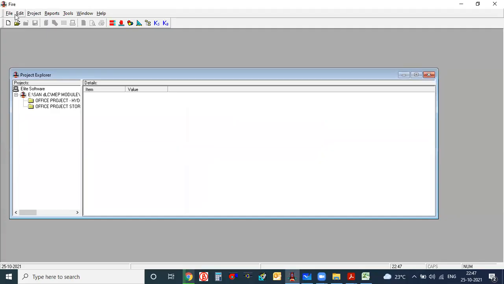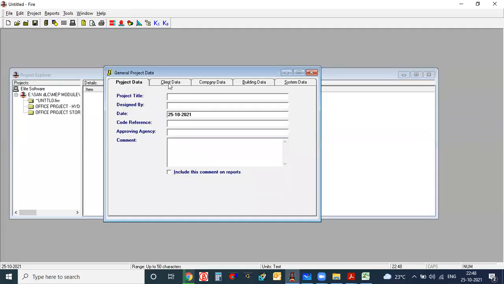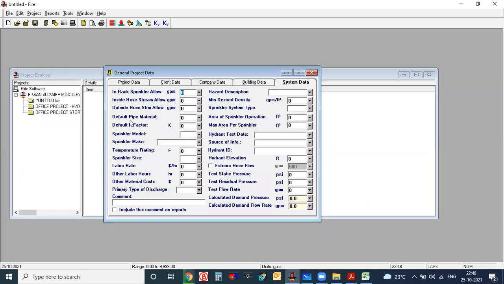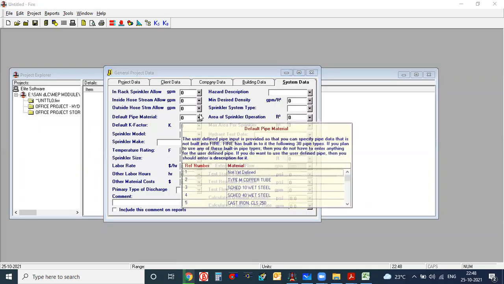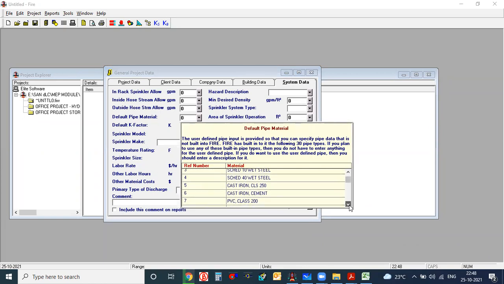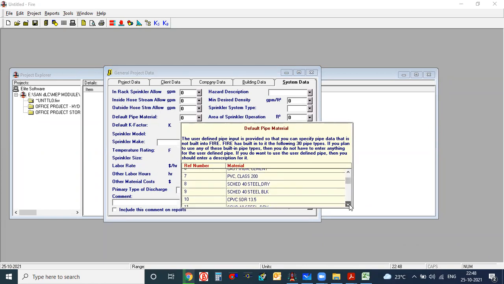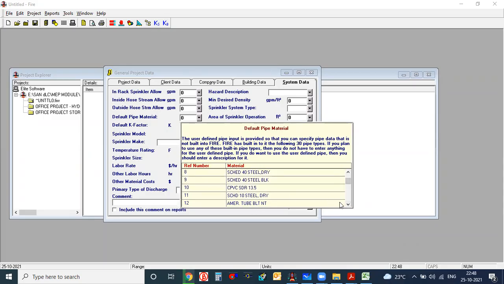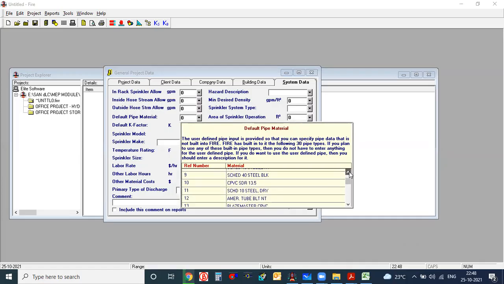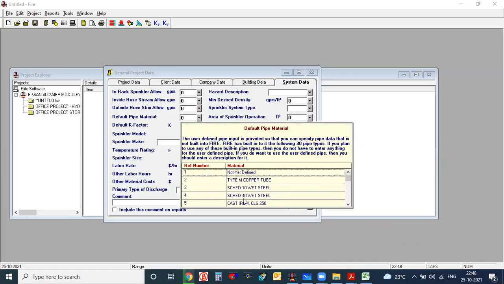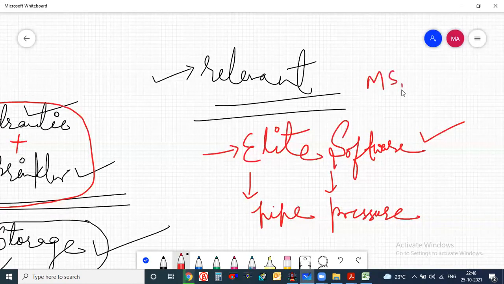See, in Elite software, if you open any project here, there is a section given for pipe material. Now you can select any pipe. See, cast iron, PVC schedule 40, CPVC, SDR, schedule 10, Blazemaster. So many pipes are given. Whatever pipe you select, the calculation will be done for that particular pipe. But usually I will show you the example for schedule 40 wet steel, because schedule 40 wet steel is nothing but your MS or GI pipe.